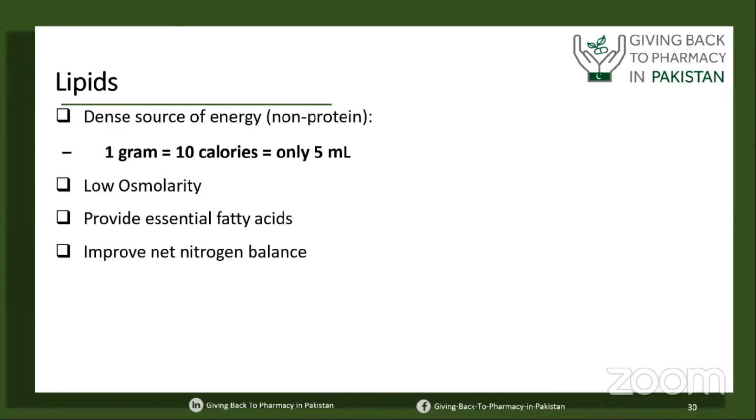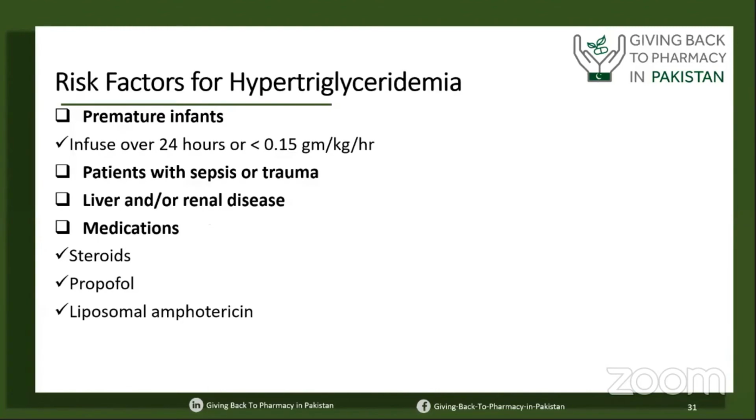Lipid is a very important source of energy. It is the most dense source of energy. Every 1 gram of lipid can provide 10 kilocalories in total parenteral nutrition, and it is low in osmolarity, which is very important in pediatric or bigger children when osmolarity is an issue, and when central venous access is not available and we are giving total parenteral nutrition peripherally.